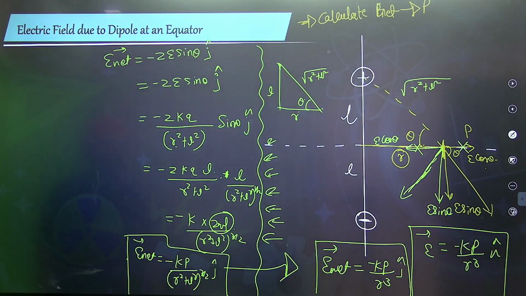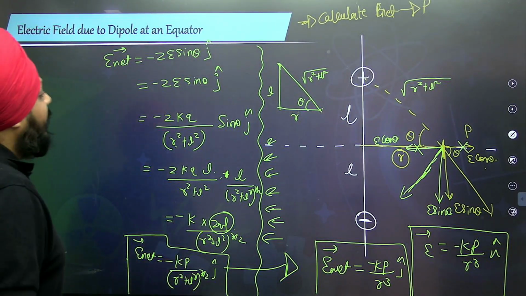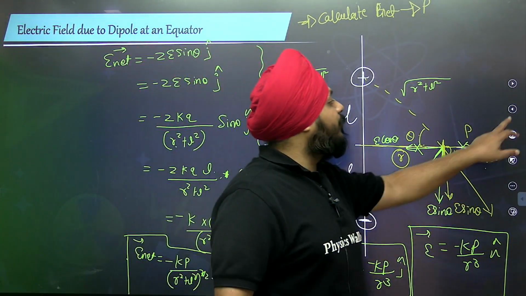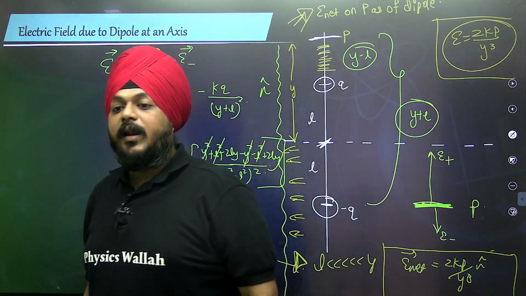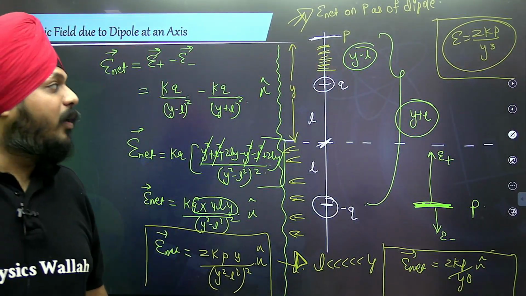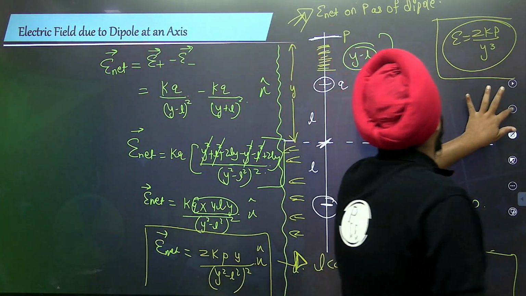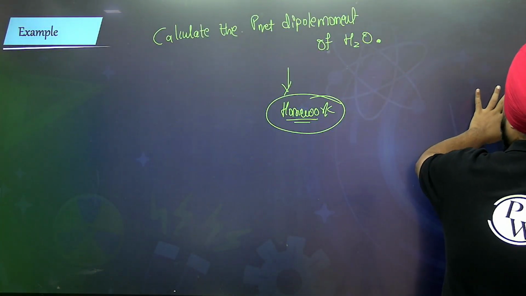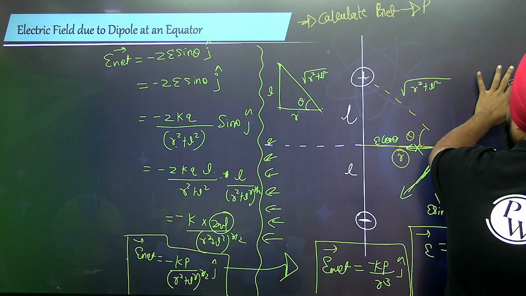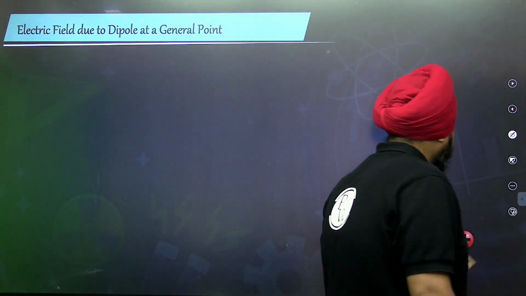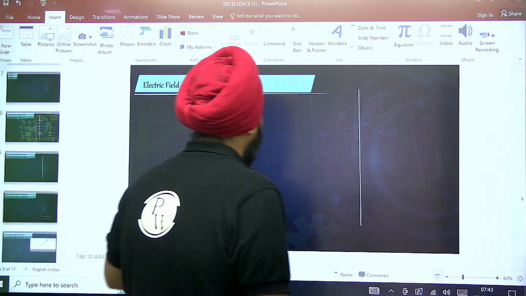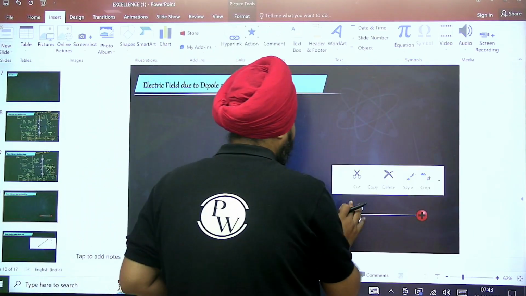So this is the electric field of the dipole at the equatorial point. Electric field of the dipole at the axial point, and some of the examples I gave show this. Now let's move on to the electric field of the dipole at a general point.